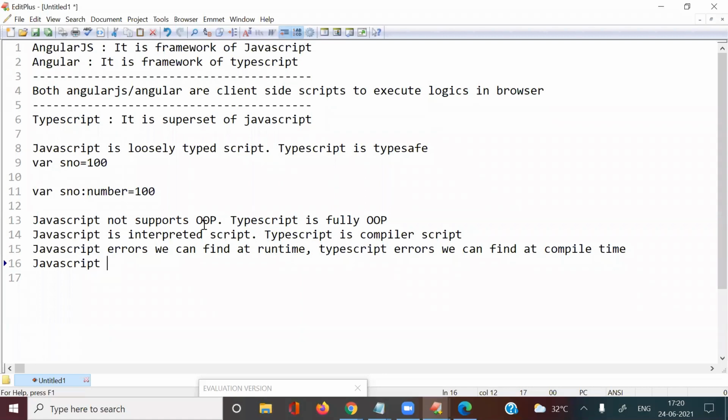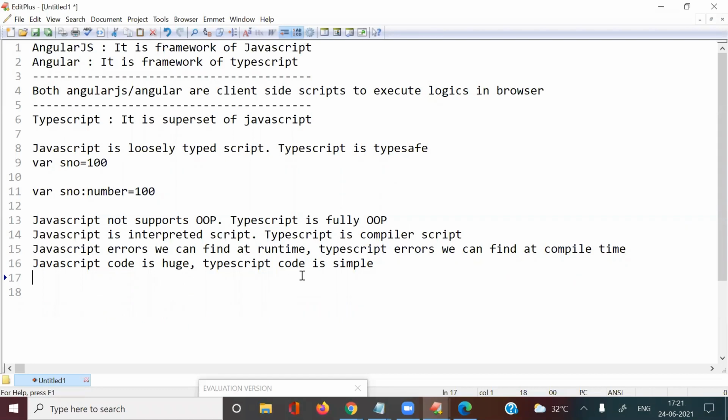Next one: JavaScript code is huge and TypeScript code is simple. In JavaScript the coding is huge, very huge coding we need to write, but TypeScript coding is very simple compared to JavaScript. These are the main advantages we have in TypeScript compared with JavaScript.